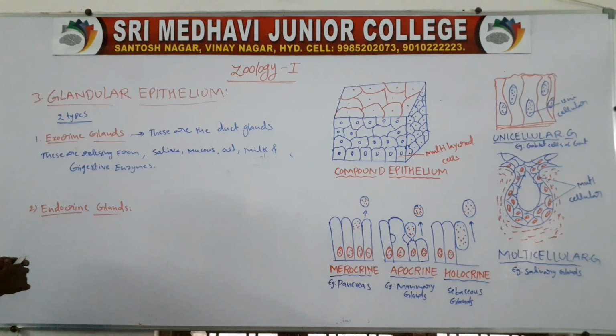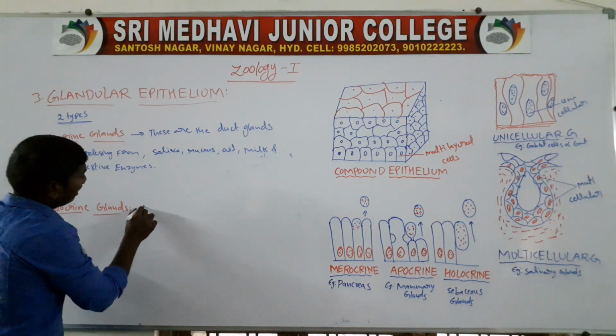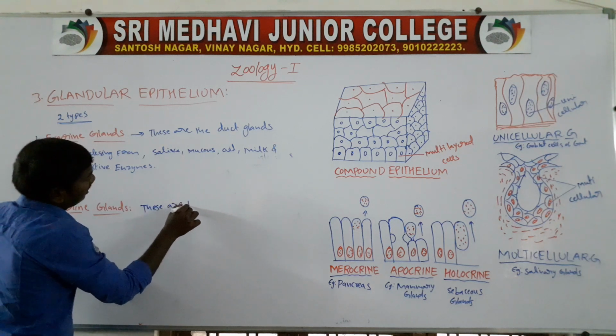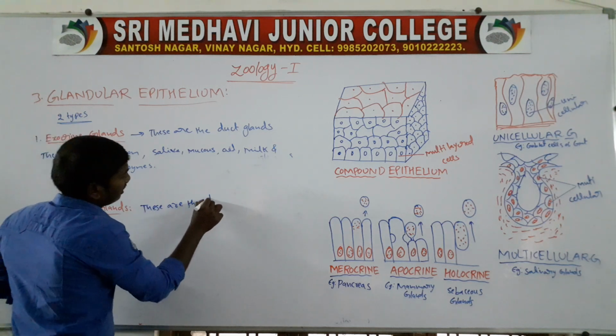Next one, endocrine glands. Endocrine means these are the ductless glands.